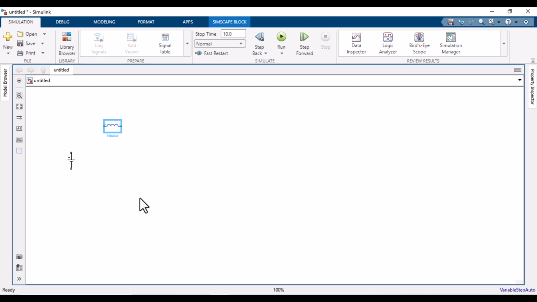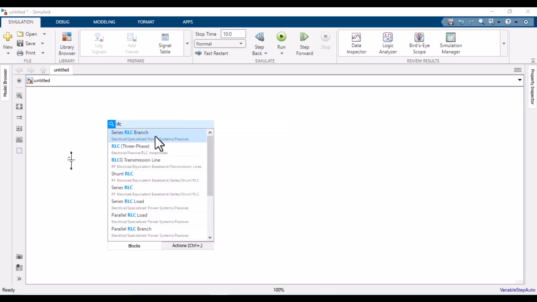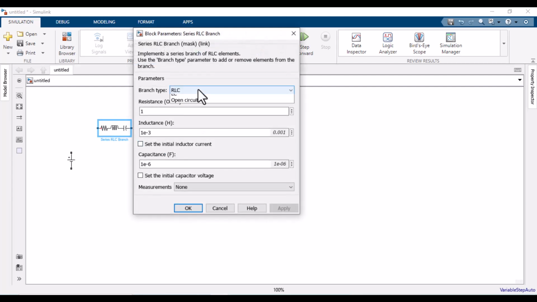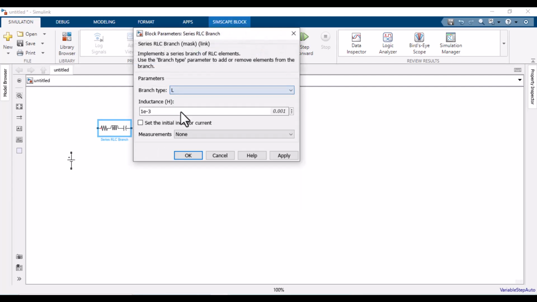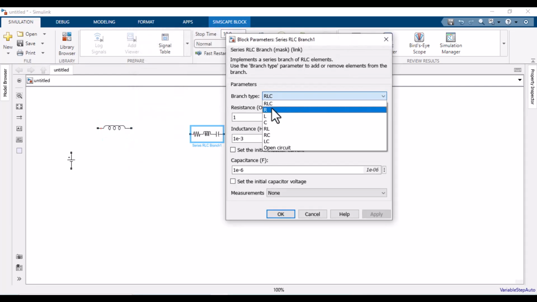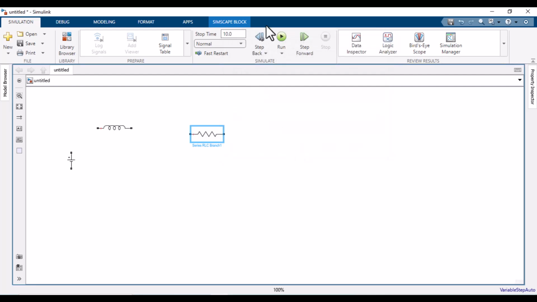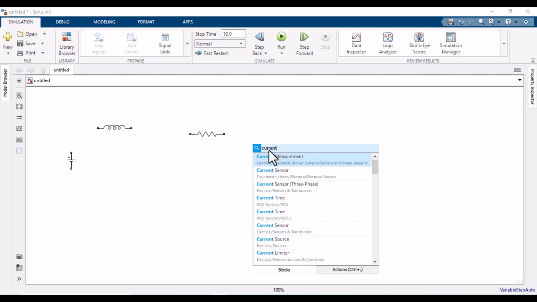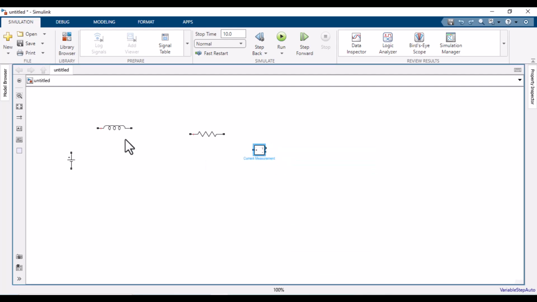It can be used for physical modeling, so I don't need this inductor. So what will I need? I will need an RLC branch, a series RLC branch. I copy it, paste it here again, and move it here. I need only an inductor here, and here I only need a resistor and a current measurement block.